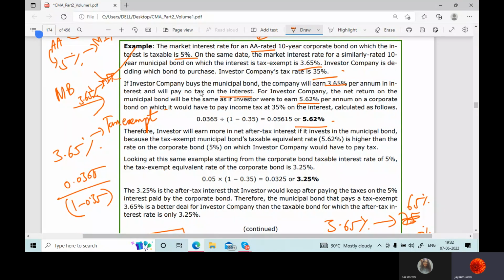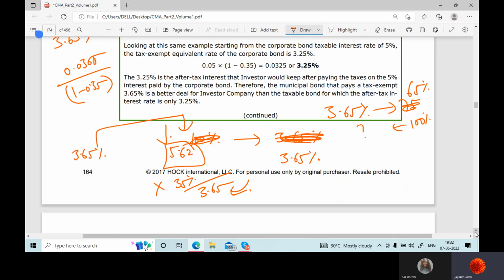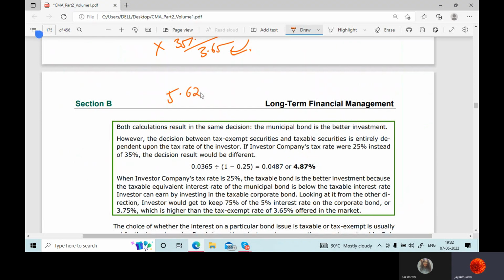So if an investor buys a municipal bond, the company will earn 3.65 per annum in interest and will pay no tax on interest. For the investor company, the net return on the municipal bond will be the same as if the investor were to earn 5.62 per annum on a corporate bond, on which it would have to pay income tax of 35% on interest. Calculate as follows. If I say this is my income, 5.62, this is my return, for example, and if I remove tax from this, I get 3.65, correct?